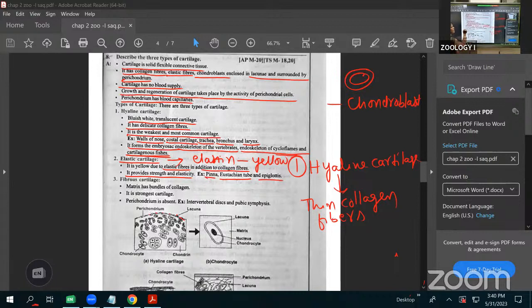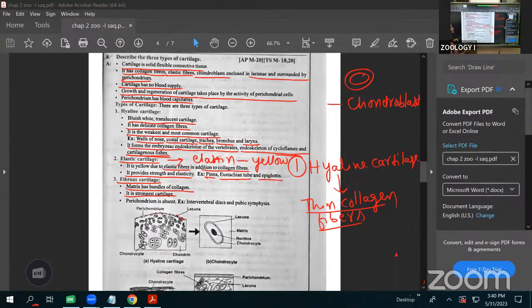Next, the third type is called fibrous cartilage. In fibrous cartilage, the matrix has bundles of collagen. This is the strongest cartilage. The first one is the weakest cartilage. Why? Because it has thin collagen fibers. Here in fibrous cartilage, bundles of collagen fibers are there. That's why it is the strongest cartilage.